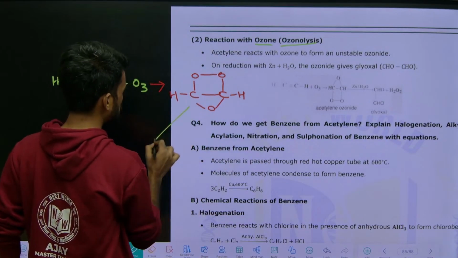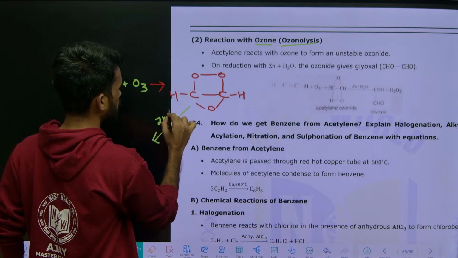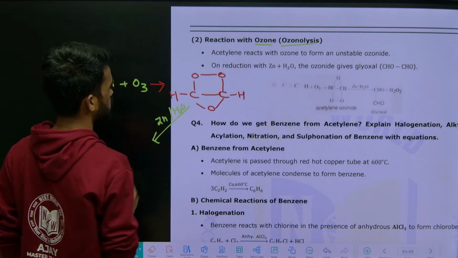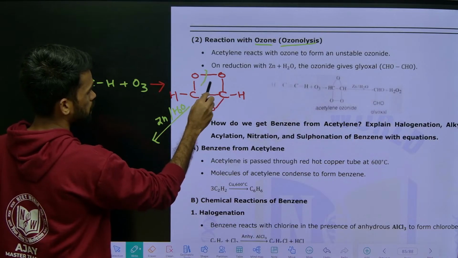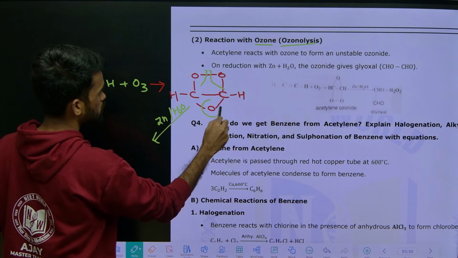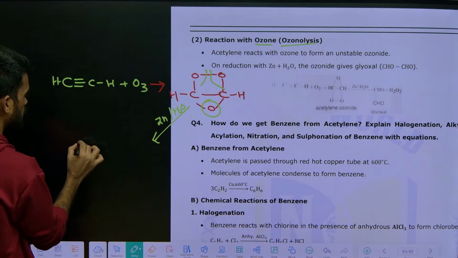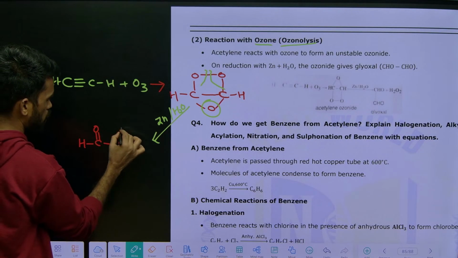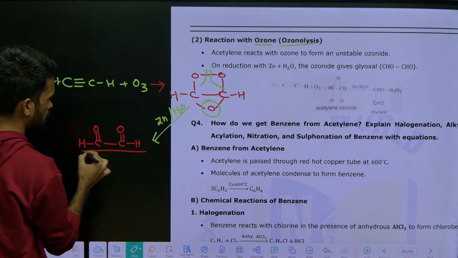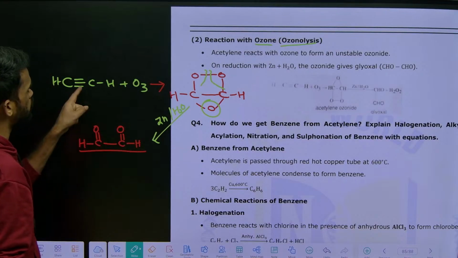Now to this we are adding zinc and water. Breaking like this will take place, and this is removed by zinc, so that you will get a carbonyl compound like this. Glyoxal we can say. So glyoxal is formed from acetylene.